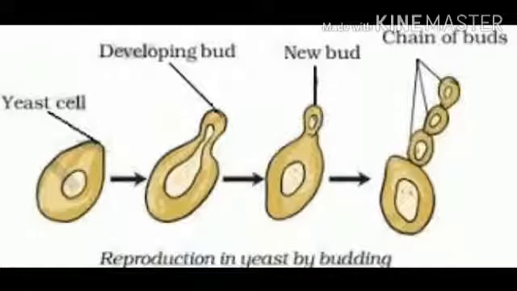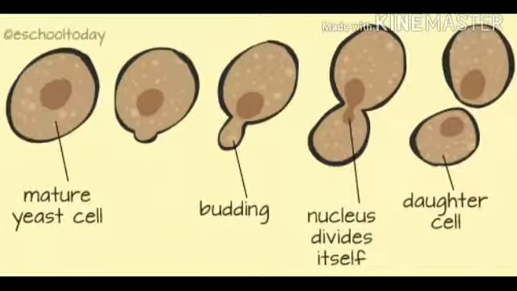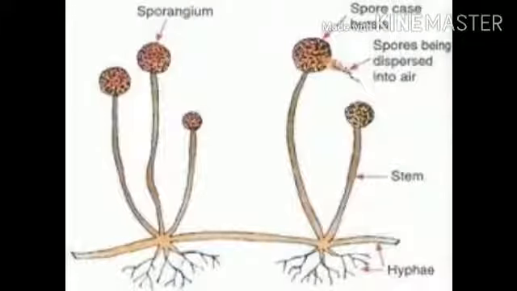Same in case of yeast. Yeast is also divided by the process of budding, but there is a small difference between the budding of hydra and yeast. In hydra, a small outgrowth develops which detaches from the parent body and develops into a new organism. But in case of yeast, there is a different method in which a small outgrowth develops and buds develop in the form of a chain. So there is chain budding in yeast, and by this process yeast divides into two daughter nuclei.